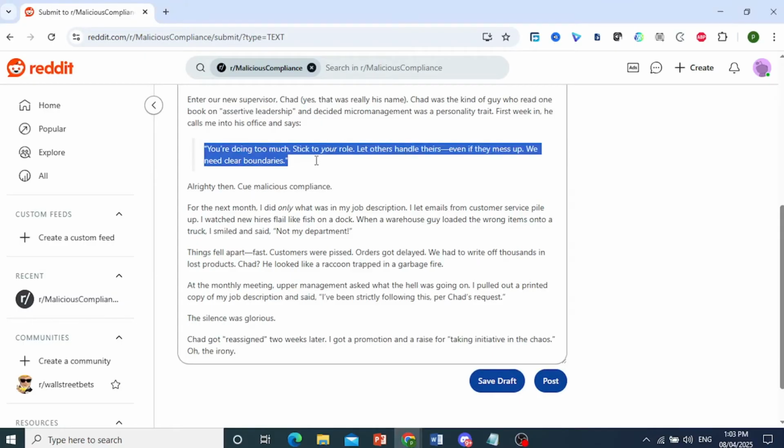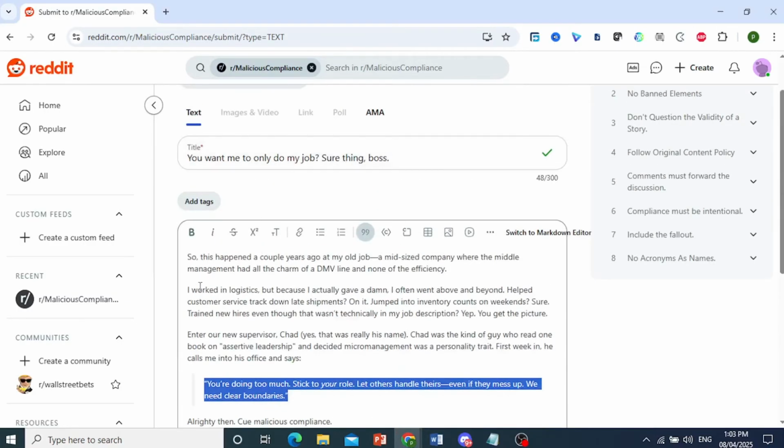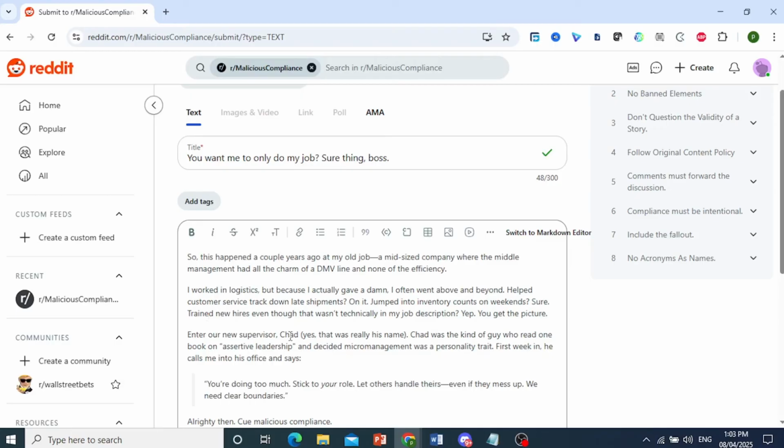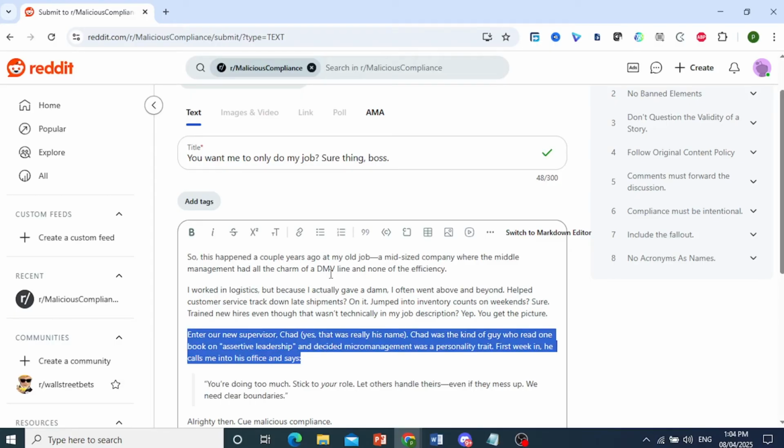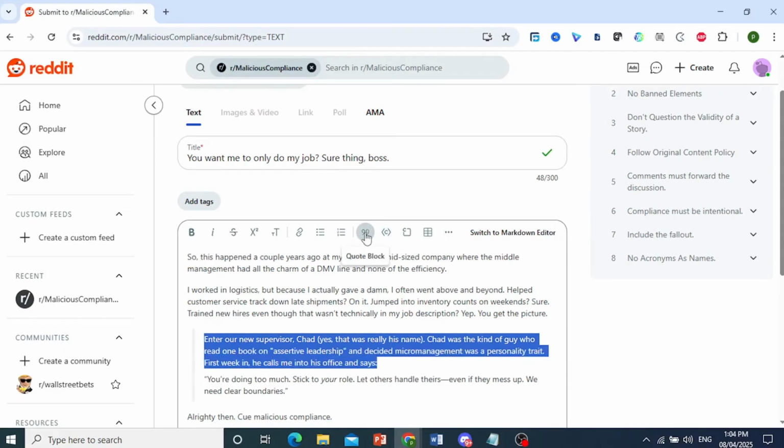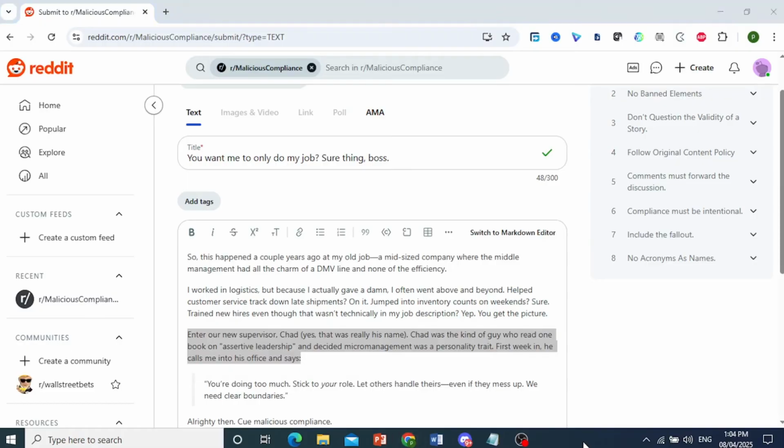If you're wondering how I did the quotation, this is what you do. For example, you just go ahead and highlight the text you want to do that for, and then you click on this quote block. That is how you do that.